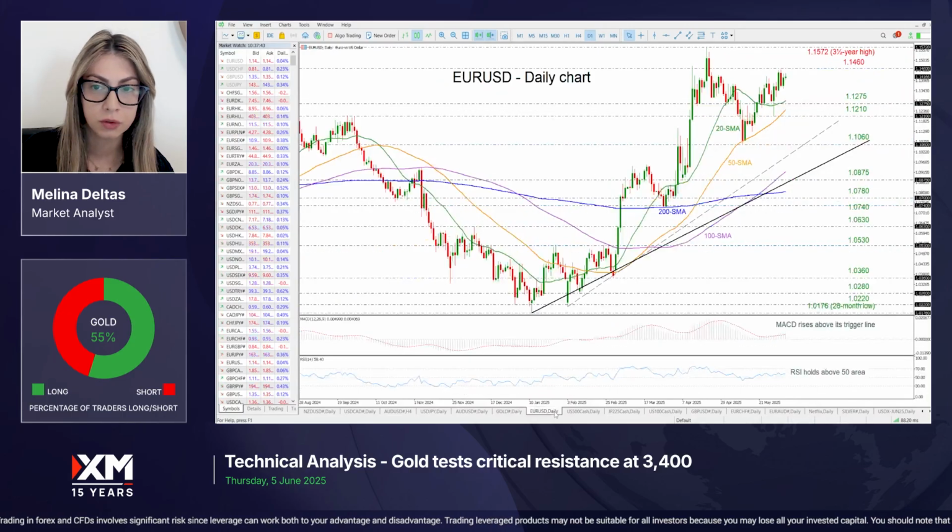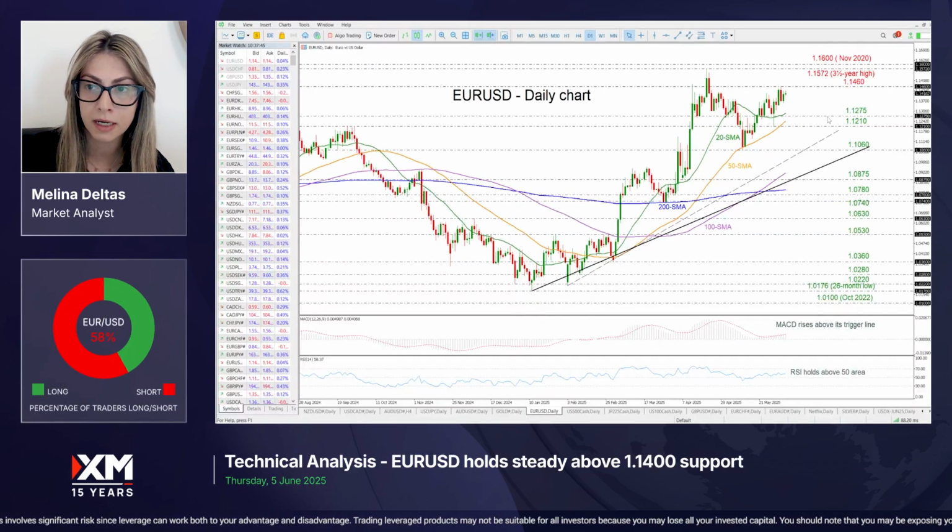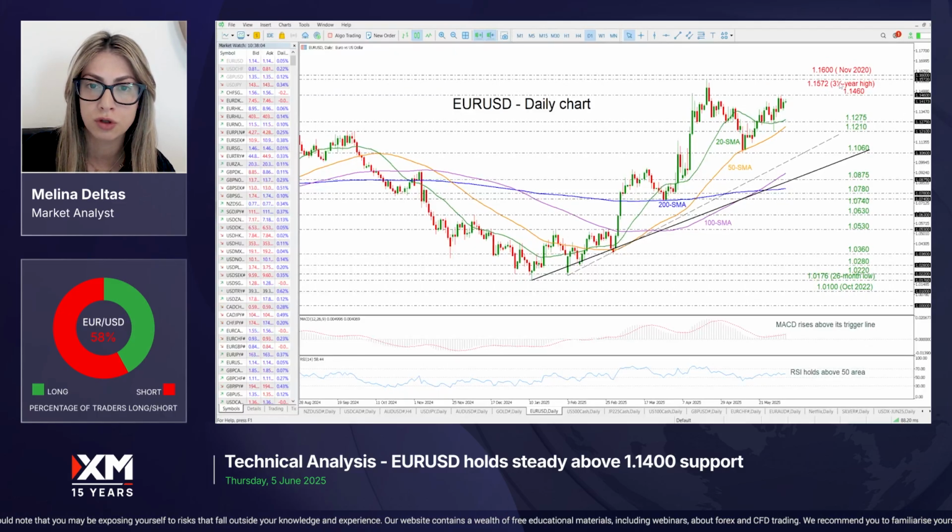Now, turning to euro and dollar, we can see that the market overcomes the 1.14 round number, but it fails several times to move above the 1.1460 area. If there is a move above this region, then it will confirm that we may see a test of the 3.5-year high at 1.1572 and also maybe a touch of the November 2020 high at 1.16.